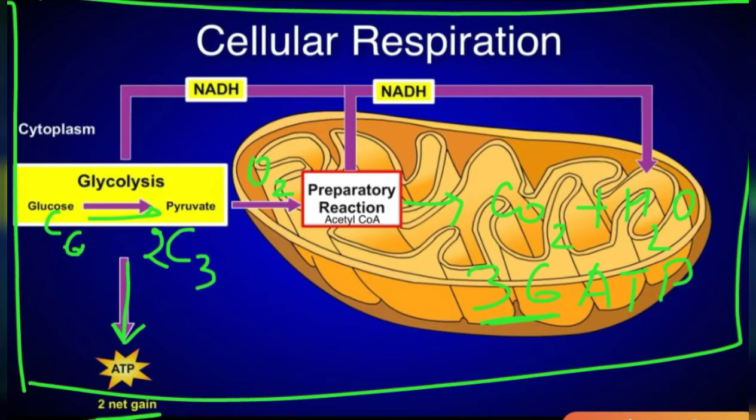So altogether we have 38 ATP of energy. So this is how cellular respiration takes place. The thing you need to remember is that the first step, glycolysis, takes place inside the cytoplasm, and the second step, in the presence of oxygen, takes place inside the mitochondria. This is for only aerobic respiration.